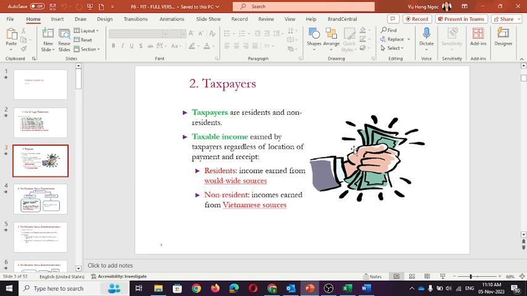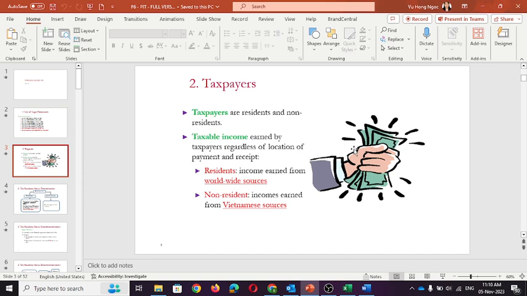It's very important because the tax residency status would have an important effect on how to calculate the personal income tax obligation in Vietnam on their taxable income that they receive from the foreign entity and Vietnamese entities.